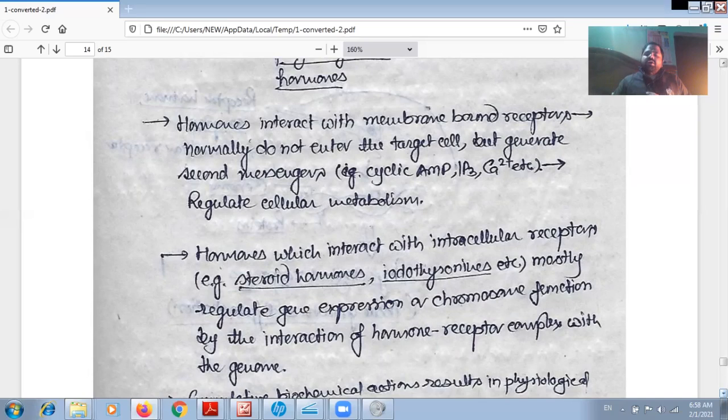Most of the steroid hormones bind with the intracellular receptor, the receptors present over the nuclear membrane, and most of the peptide hormones bind with the surface receptor. Whatever hormones bind with the intracellular receptor regulate gene expression or chromosomal function, and in this way they regulate their function.